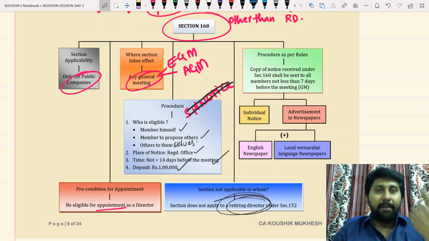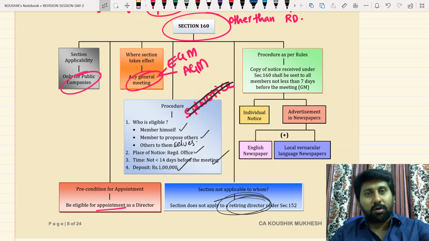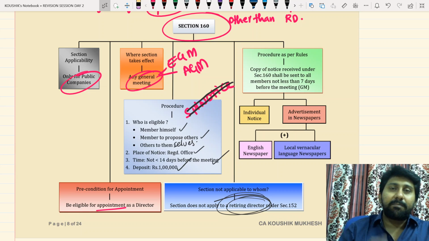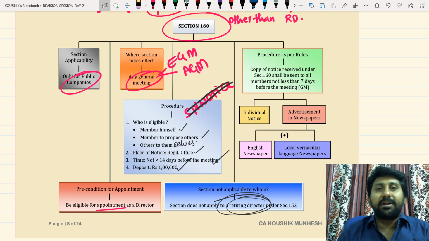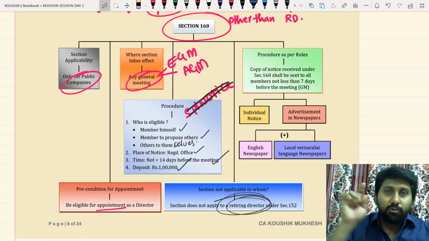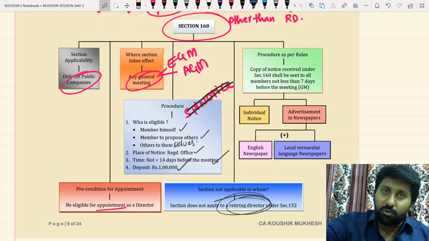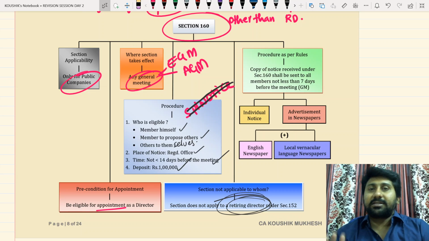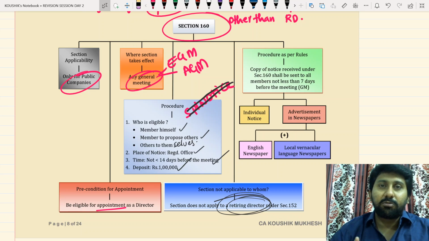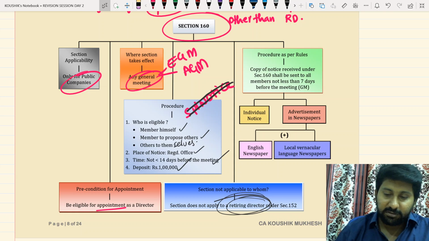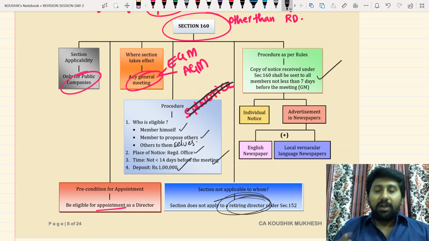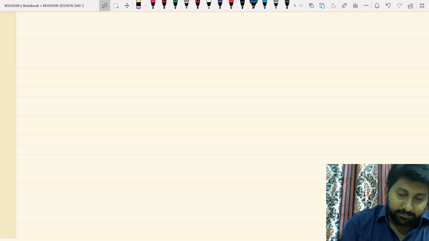Who is eligible? Member himself can propose his candidature, member to others, and others to themselves. Others to others not possible. So we have to submit in the registrar office. How many days before the meeting? 14 days before. Because of you giving a notice under 160, meeting will not be held. Knowing about meeting is going to get held, you should issue a notice under section 160 along with the deposit of how much rupees? 1 lakh. Deposit at the registrar office of the company. Procedure. Now tell me, answer this question.